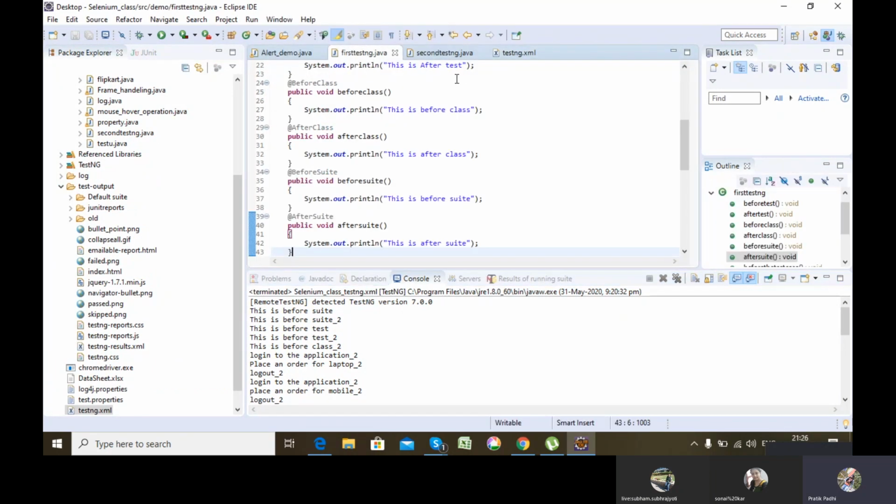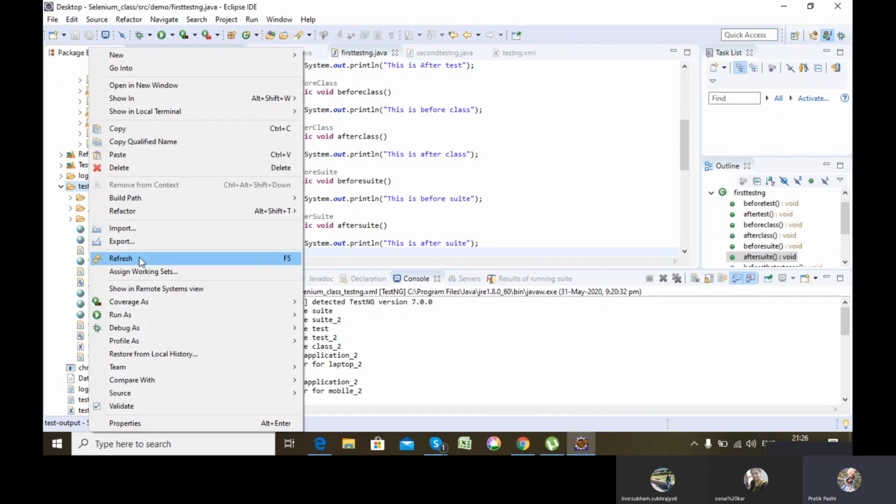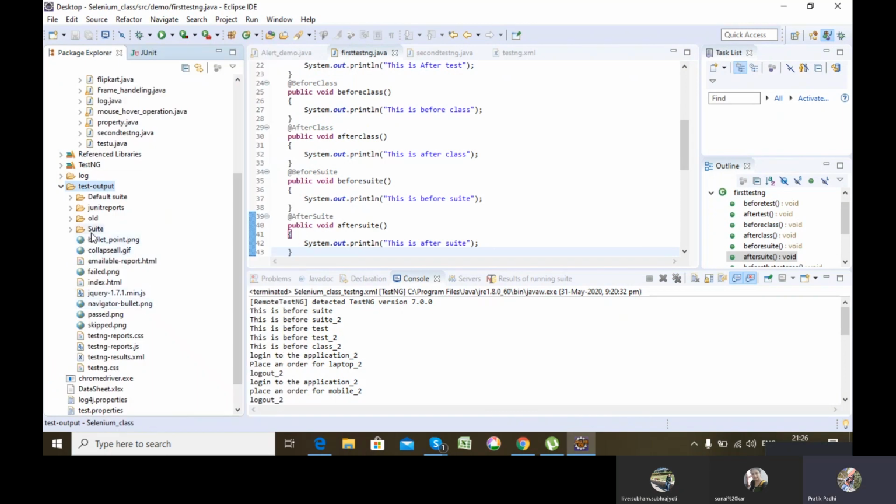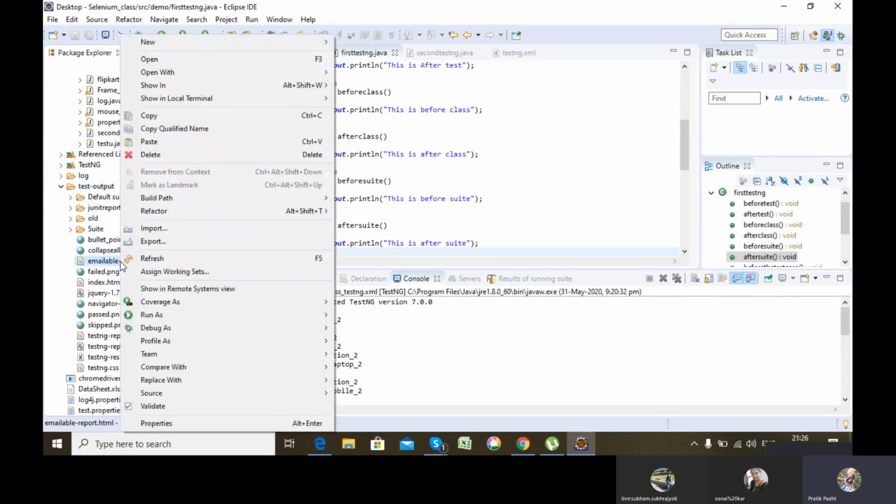And when you run them combiningly inside a suite, you will see a new report would have been generated. See, one more folder got added, that is suite, because we are running suite. Earlier we were running the individual TestNG class, but now we run the TestNG suite. So a new suite folder got added to the TestNG output folder, and I can see my report from that folder file.